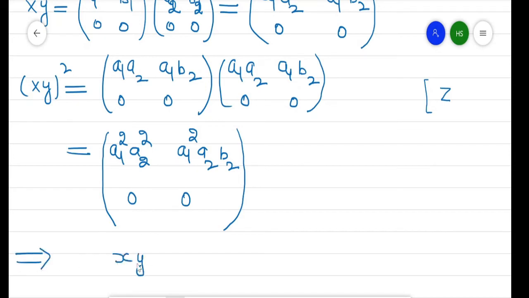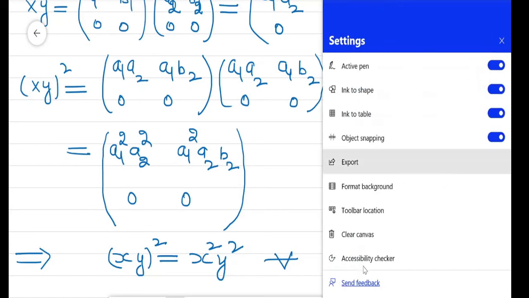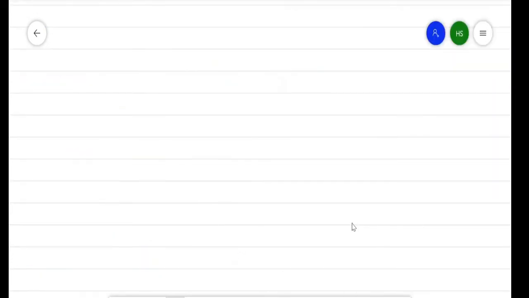(xy) raised to power 2 is equal to x square into y square for every x, y belongs to R. So what is R? R is a non-commutative ring without unity which holds this kind of statement.